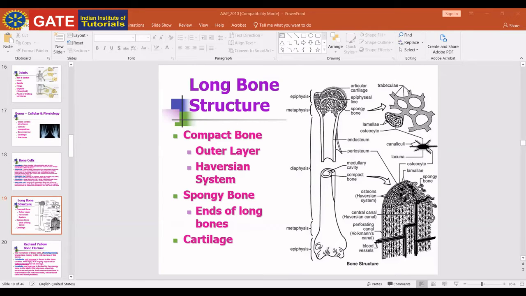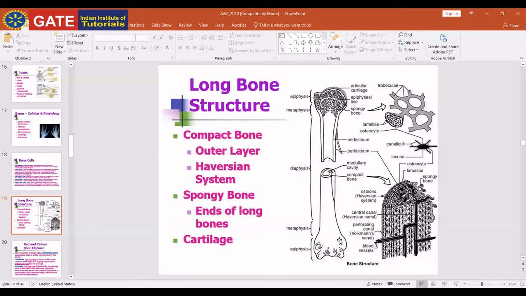We divide the bone into epiphysis and diaphysis. Epiphysis is the end part of the bone, and diaphysis is the long shaft of the bone. Periosteum is the outer covering of the bone. Endosteum is the internal lining. There is also articular cartilage present on the surface of the bone that helps in articulation.